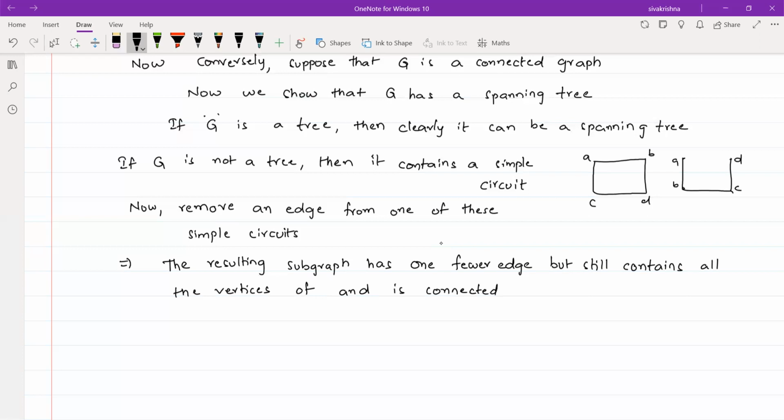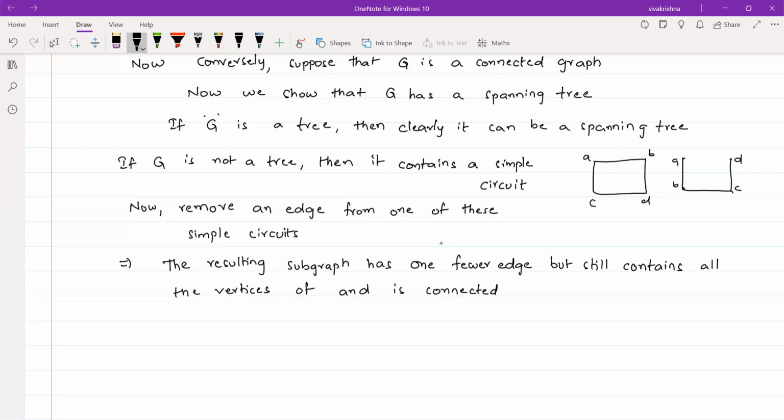So the best example for this statement is the above example here. What I have drawn on the right side, that is the best example. If I remove the edge AB, or any one from this graph, clearly that is a connected graph. But we have one edge less than the original graph. That is what I have written here: the resulting subgraph has one fewer edge but still contains all the vertices. So we have all 4 vertices, and also the graph is a connected graph.